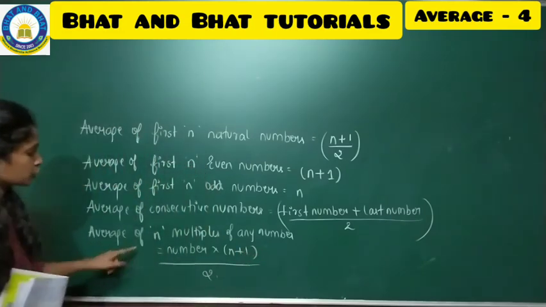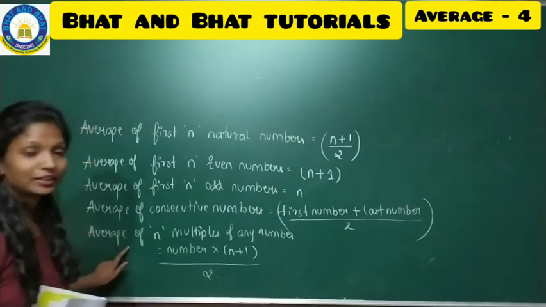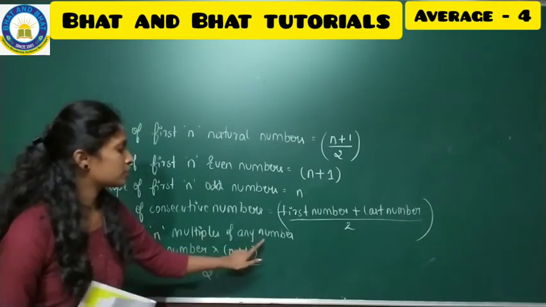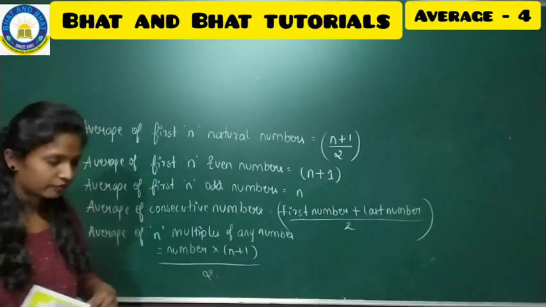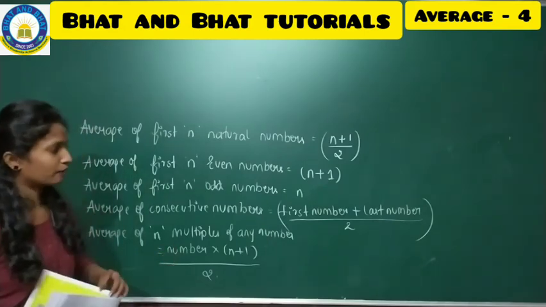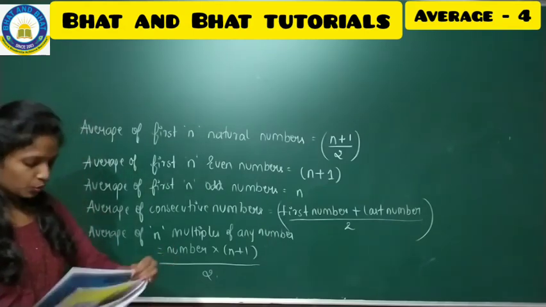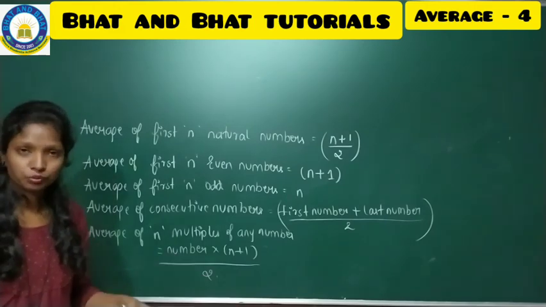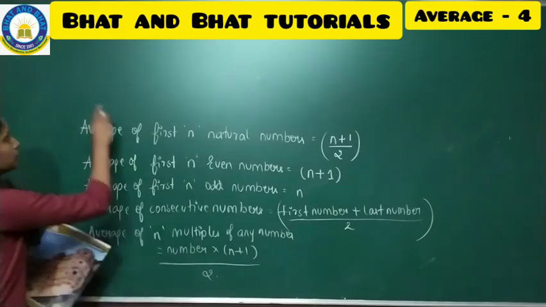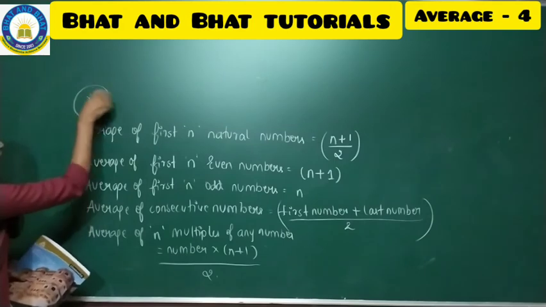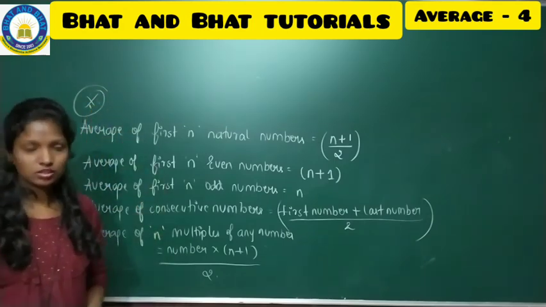So if they ask you to find the average of 9 multiples of 5, like that also we have solved. If they ask you like this, you have to make use of the formula, and this is a very important formula which you have to go through when you are solving the problems. Make it as a note, it is important, don't forget this. Okay, start writing.